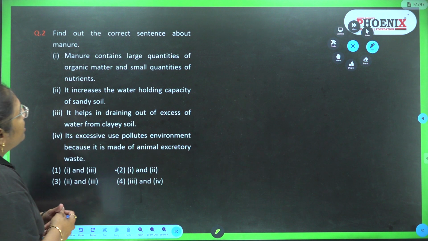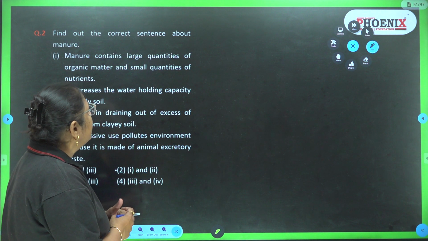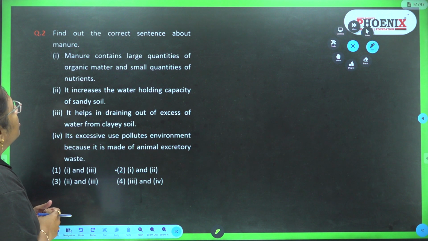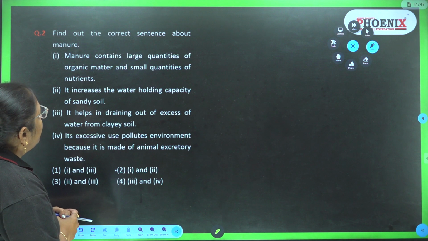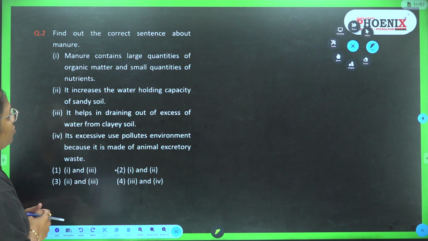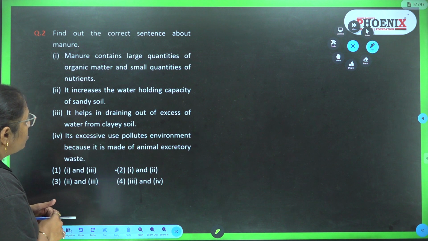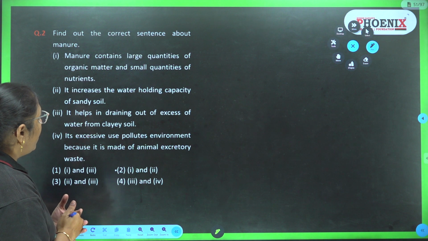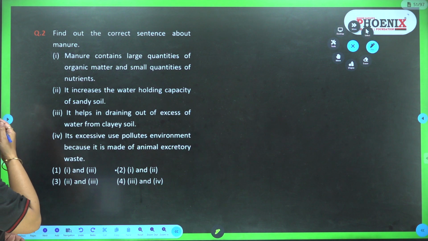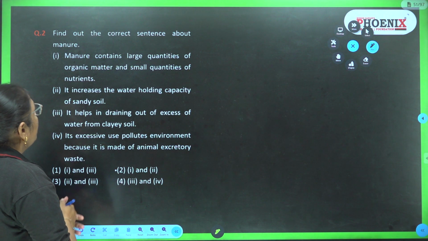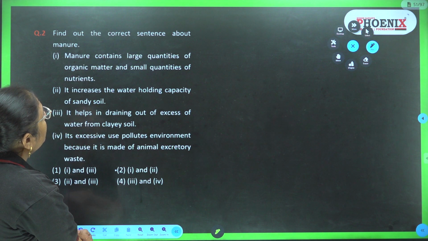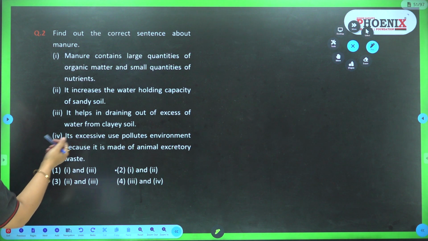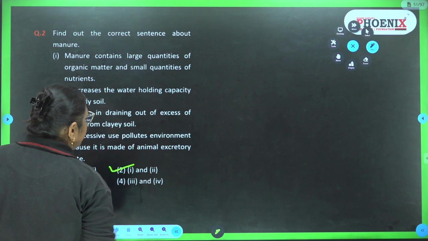Second, find out the correct sentence about manure. Manure contains large quantities of organic matter and small quantities of nutrients. It increases the water holding capacity of sandy soil. It helps in draining out of excess water from clay soil. Its excessive use pollutes environment because it is made up of animal excretory waste. So here the correct statement is the first one, the manure contains large quantities of organic matter, yes, that is correct. And the second, third and fourth are false. The correct answer is second.